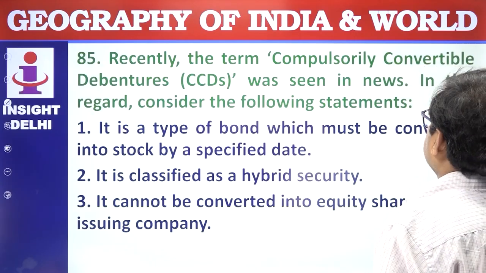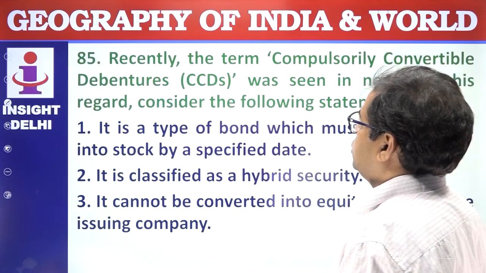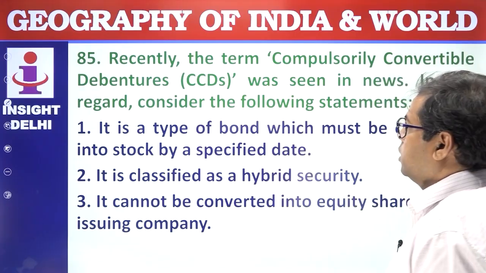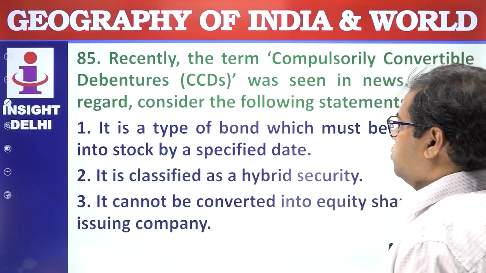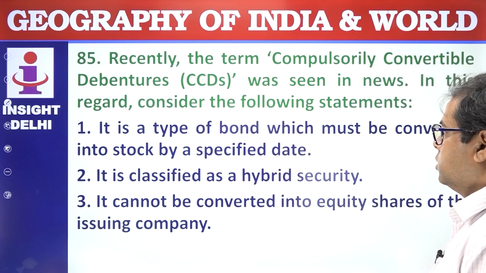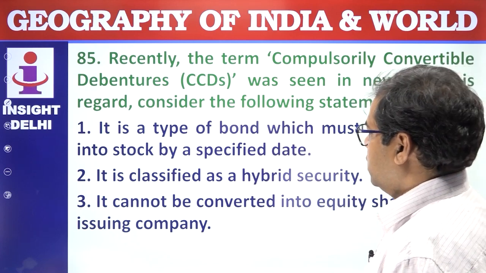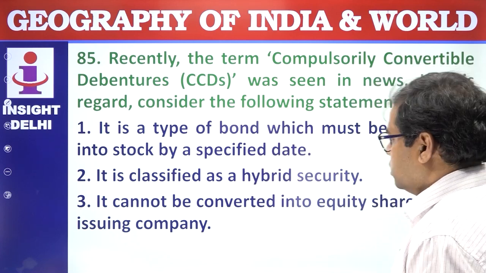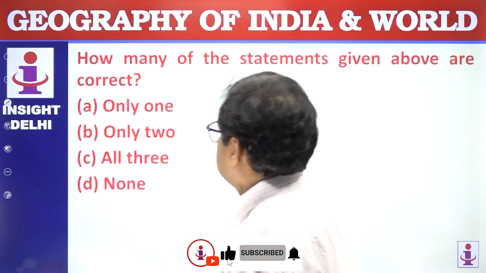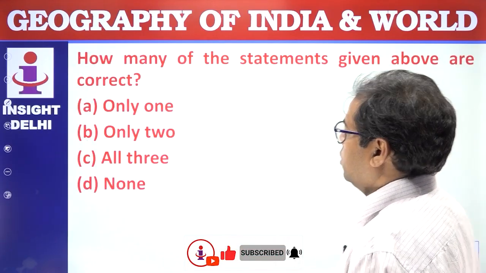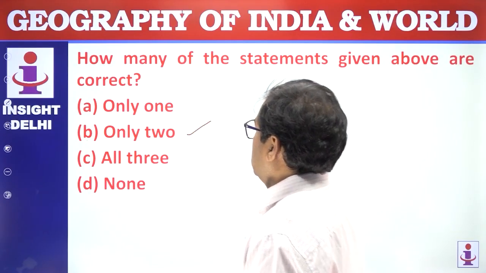Recently, the term compulsorily convertible debentures was seen in the news. In this regard, consider the following statements. It is a type of bond which must be converted into stock by a specific date. It is classified as a hybrid security. It cannot be converted into the equity shares of the issuing company. This statement is wrong. How many of the statements above are correct? Only 2 statements are correct. Answer is B. Next question.